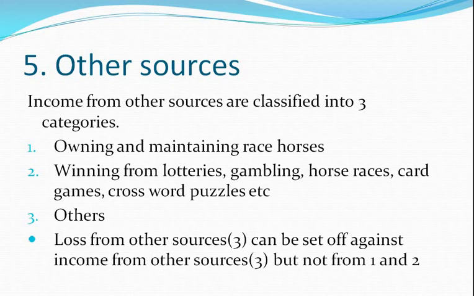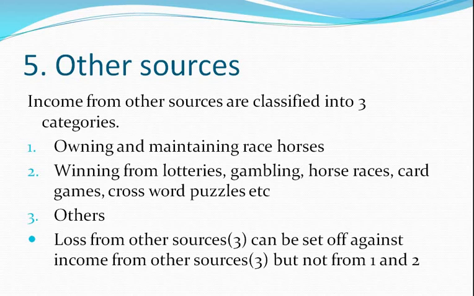So when you get winning from horse race, that comes under the second point. But when you see income from owning and maintaining race horses, that will come under the first head. I hope it is clear. Owning and maintaining race horses is different, which comes under the first source under other sources, whereas winning from horse race or losing money from horse race comes under the second one, that is under winning from lotteries, gambling, etc.